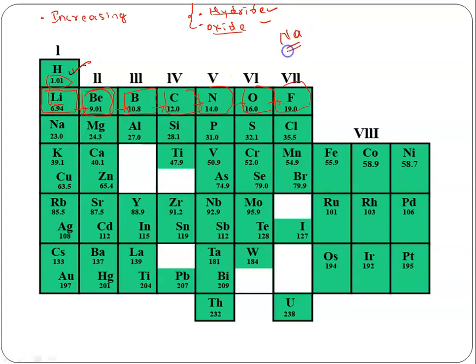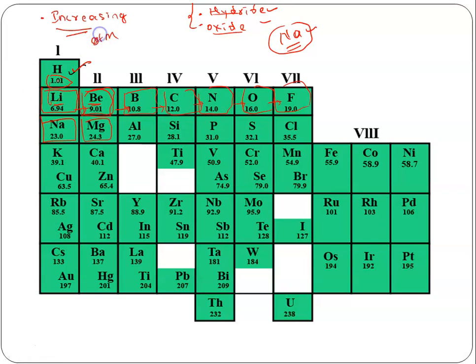he found that the hydride formula and oxide formula of sodium were exactly matching with the hydride and oxide formulas of hydrogen and lithium. So he placed sodium exactly below the hydrogen and lithium column. Then he took magnesium, which was showing the same hydride and oxide formulas as beryllium. So he placed magnesium exactly below beryllium, and he was also maintaining the increasing order of their atomic mass.